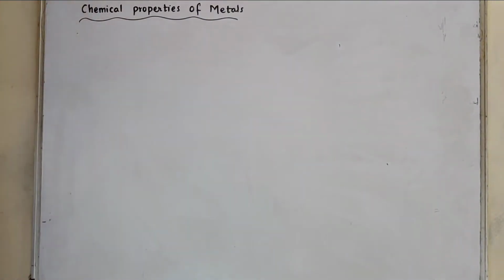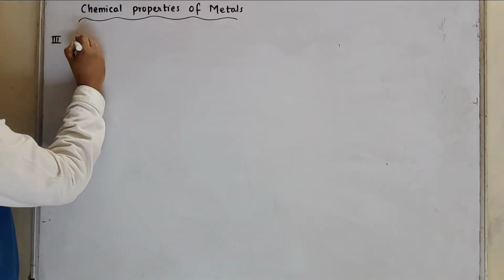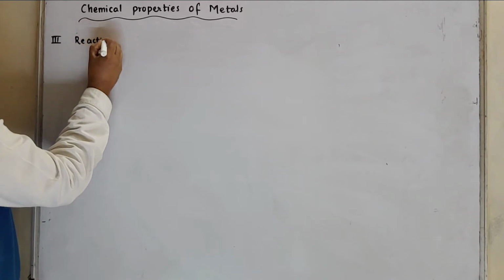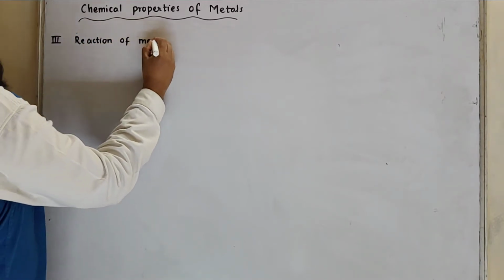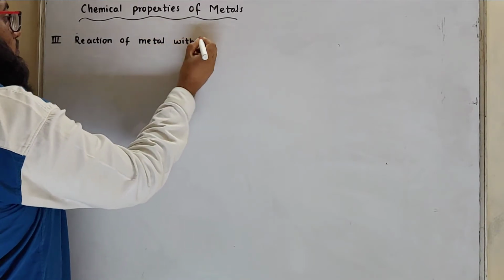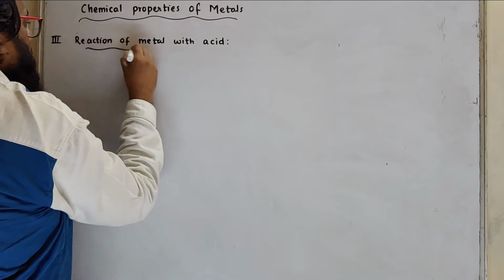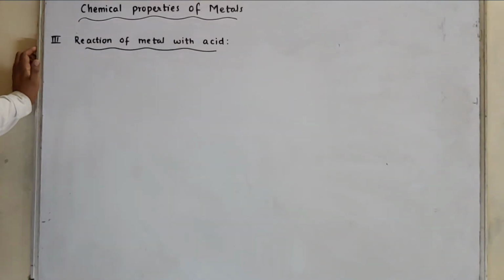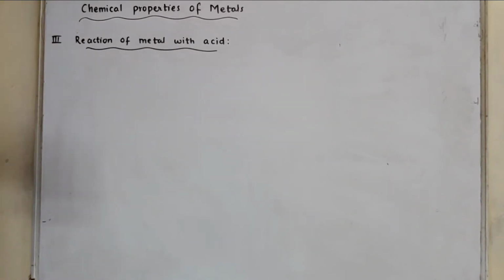So we have discussed chemical properties of metal. First one was reaction of metal with oxygen, second reaction of metal with water. Now third property, reaction of metal with acid. We'll consider acid as HCl or H2SO4. The reactivity of metal with acid depends upon the reactivity series. The top ranker will react more with acid. So we'll consider some examples.